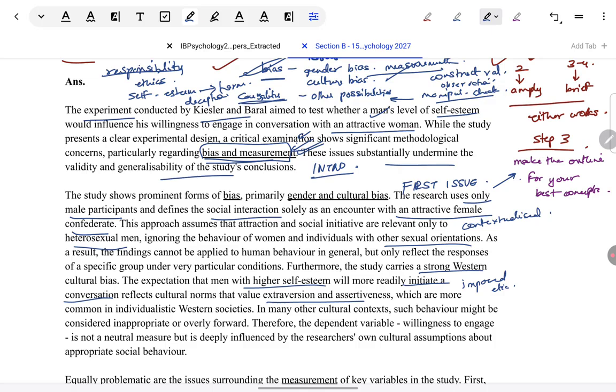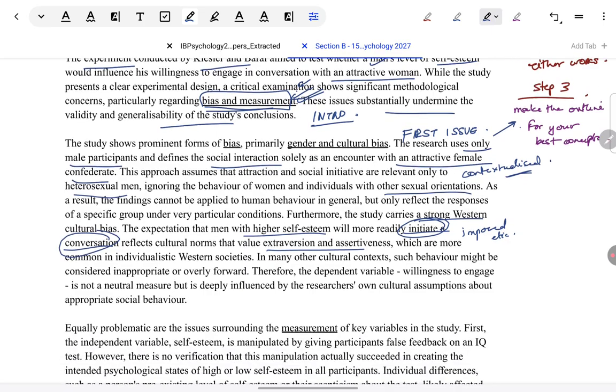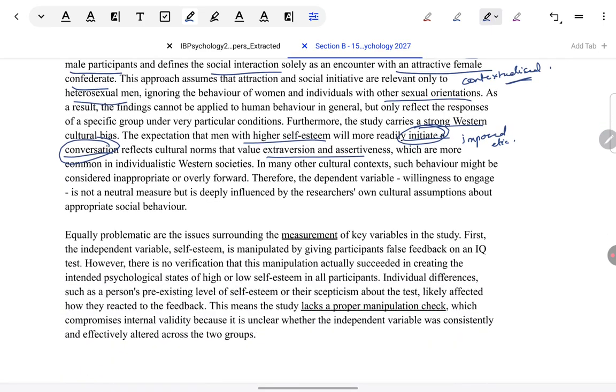So again, you can pause and read how even this point is highly contextualized and relevant to what is being done in this study. So here I have discussed bias, only bias to begin with. Next is measurement. So now I come to the next issue, with the same approach in writing about this one. In general, what is measurement? No. Here, what is the measurement issue? I'm talking about that.